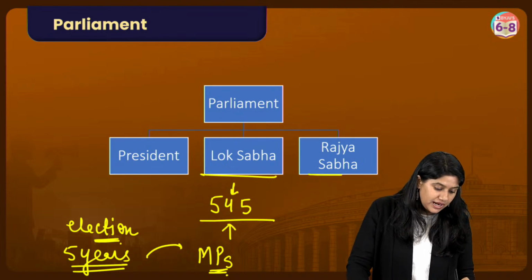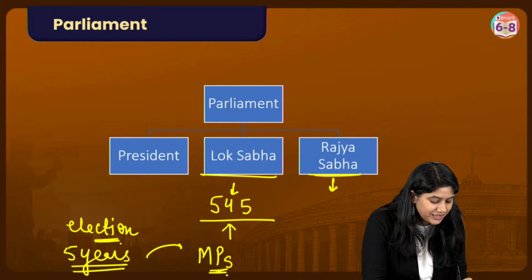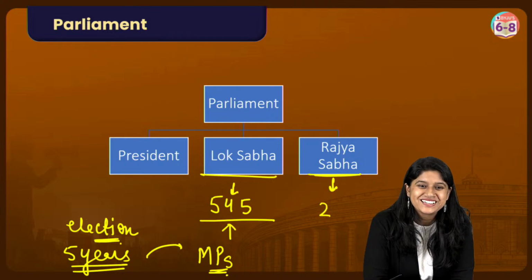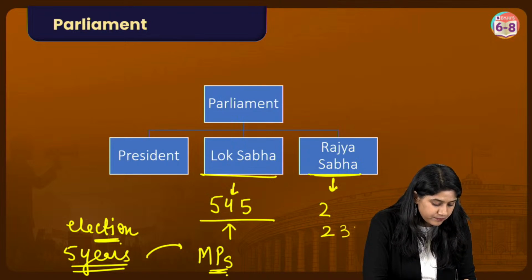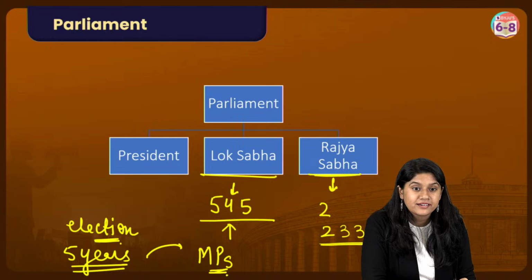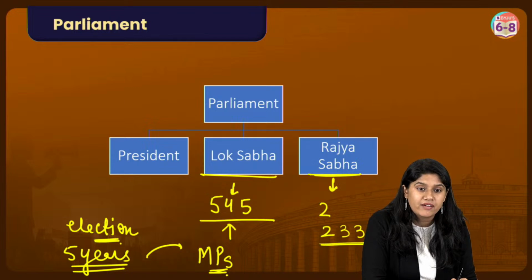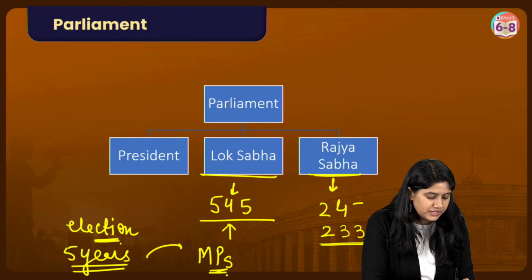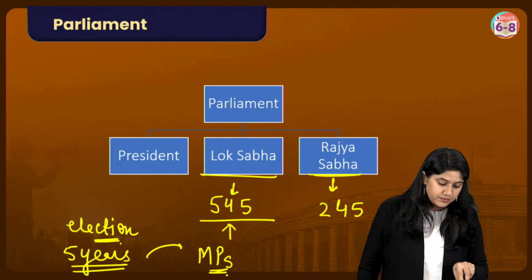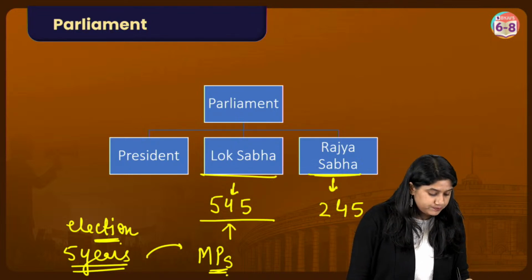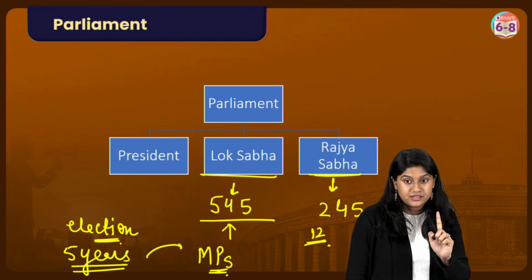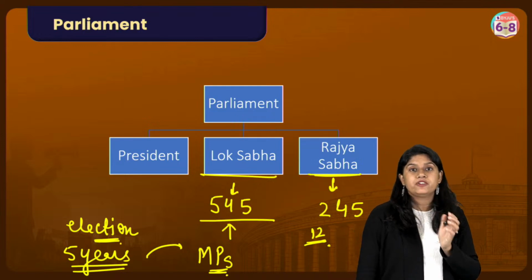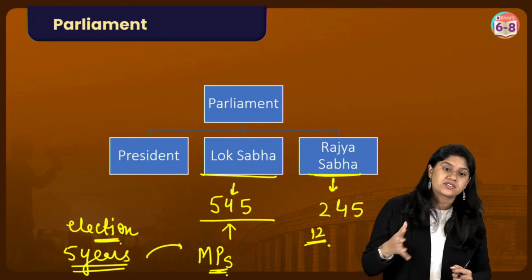Then we discussed the Rajya Sabha, right? Rajya Sabha has how many seats? Can anyone tell me quickly? How many seats we have? 233 seats were there for the common people, right? 13 seats. Very good, right? 245 is the number, absolutely correct. So 245 seats are there in the Rajya Sabha, out of which 12 are given by the president. The president will pick these individuals from the different fields of art, literature, entertainment, etc.